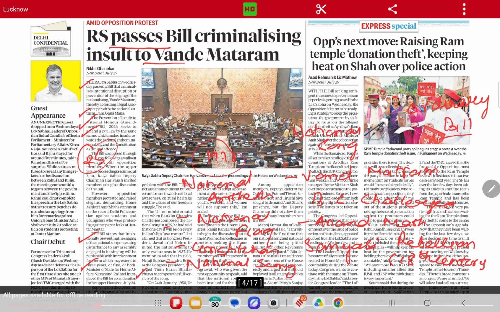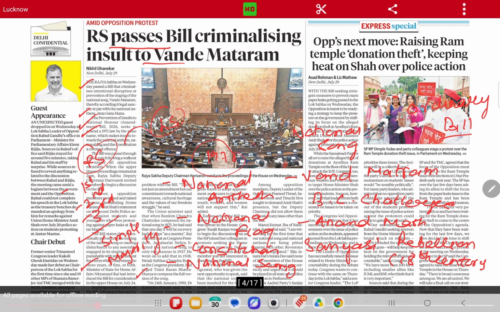Now that this bill has been passed by the Rajya Sabha, this bill will go to the Lok Sabha. In Rajya Sabha, the bill had gone through three readings: first reading, second reading, third reading. In the third reading, the bill was put to a vote, and the bill was passed by a simple majority. What is the majority required to pass an ordinary bill? You require a simple majority. After being passed by the Rajya Sabha, the bill now goes to the Lok Sabha.